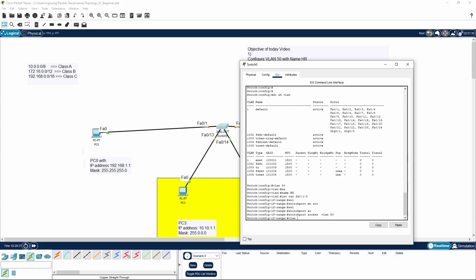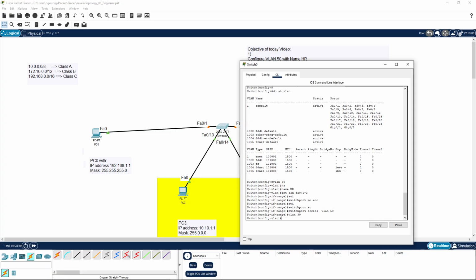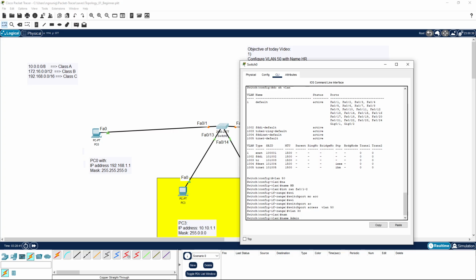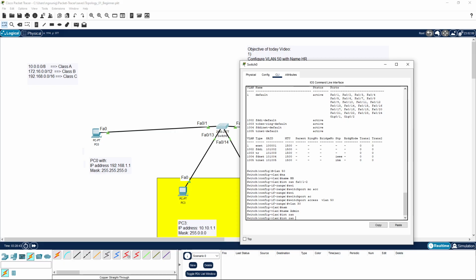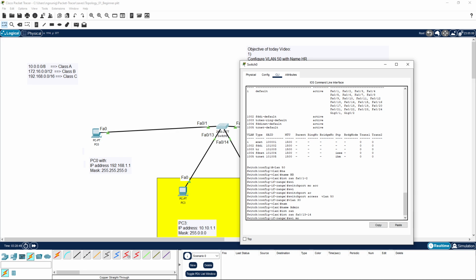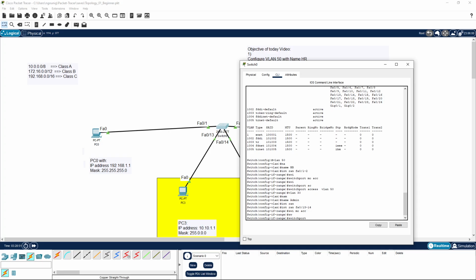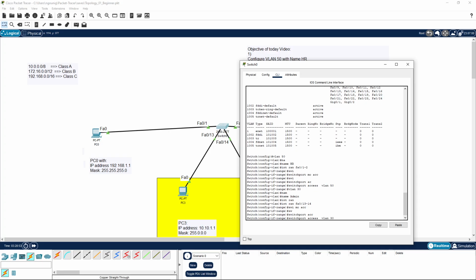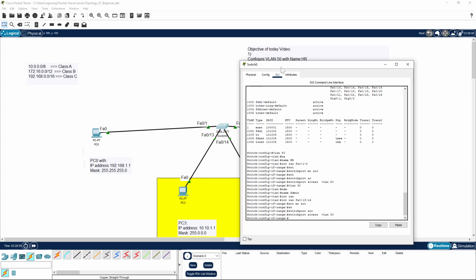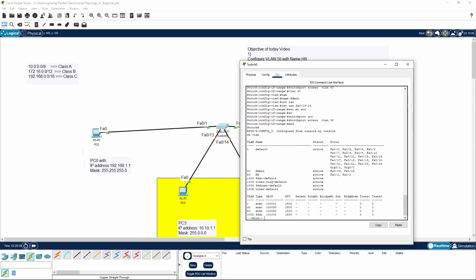VLAN 30, name admin, interface range FastEthernet 0/13 to 14, switch port mode access, switch port access VLAN 30. So look at this. We say show VLAN.